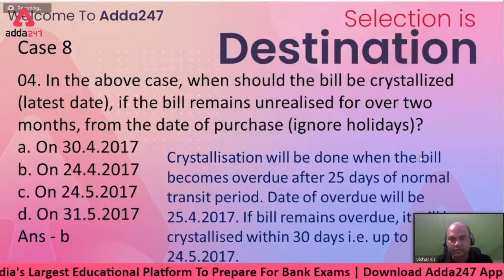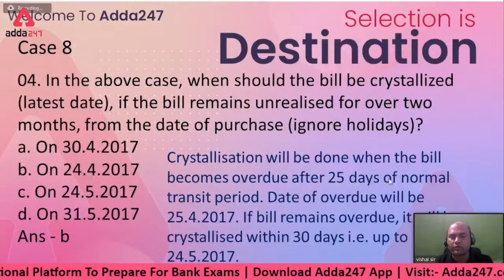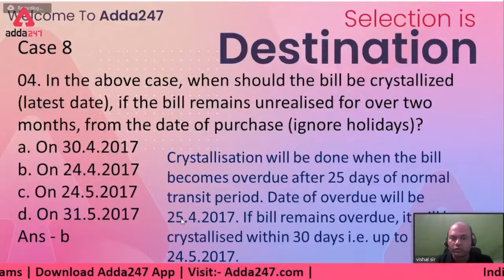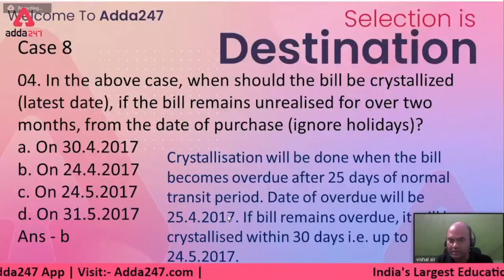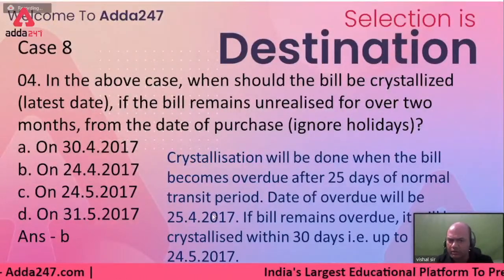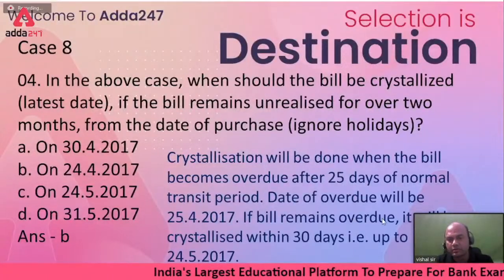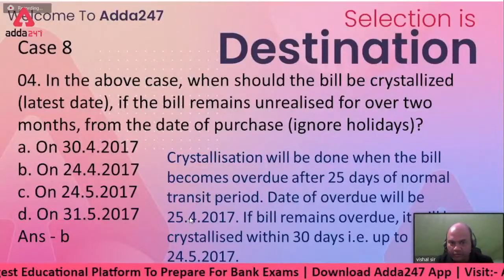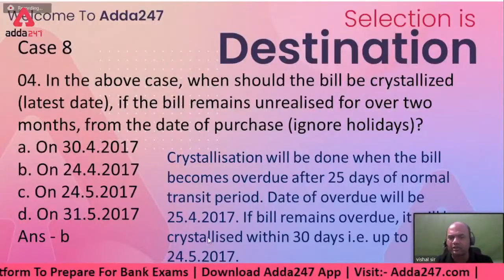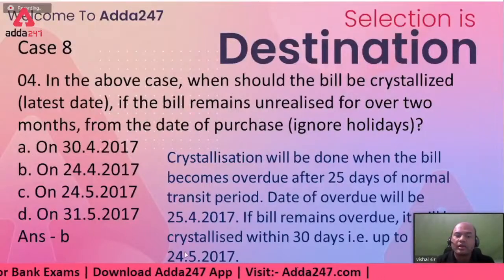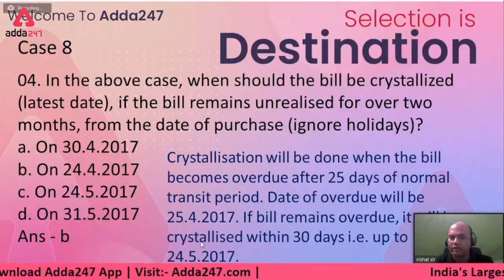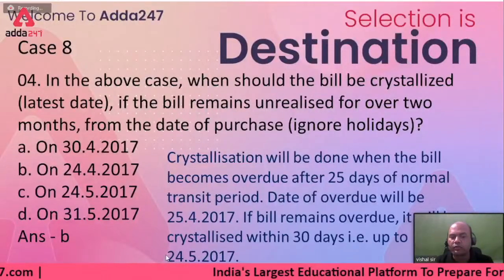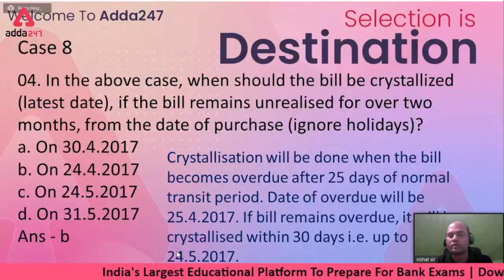So crystallization will be done when the bill becomes overdue after 25 days of normal transit period. Due date of overdue will be 25/4/2017. So from here, it will be overdue. But if the bill remains overdue, it will be crystallized within 30 days. So after 25/4, 30 days, 24/5, whatever that date. So just calculate 1 month, depending on 31 days or 30 days. Okay, so calculate that period, and 24/5 will be the date on which I'll have to crystallize.